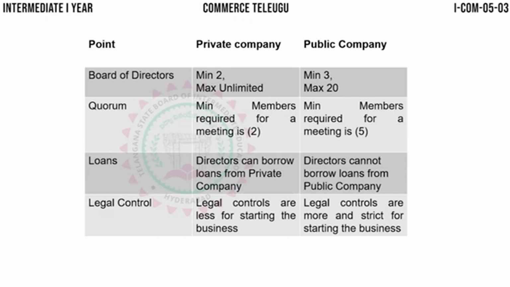Next, legal control. So for a private company, there are fewer legal controls to start a business. To start a business, a private company requires fewer legal controls. Whereas in case of a public company, more strict and stringent legal controls have to be fulfilled to start a business. So in case of a private company, legal formalities for starting the business are fewer, whereas in case of a public company, the legal formalities are more and strict formalities are there to start a business.